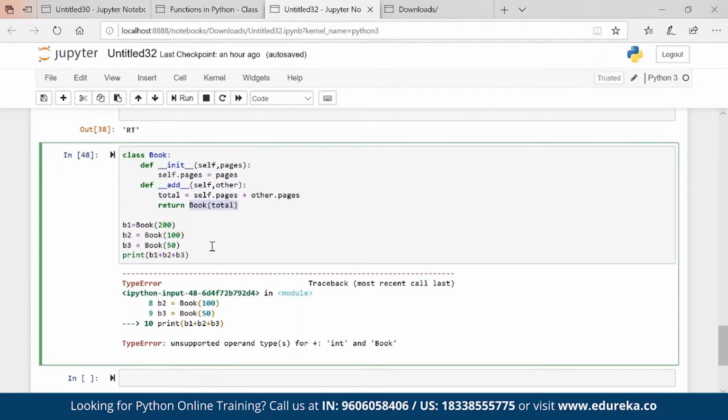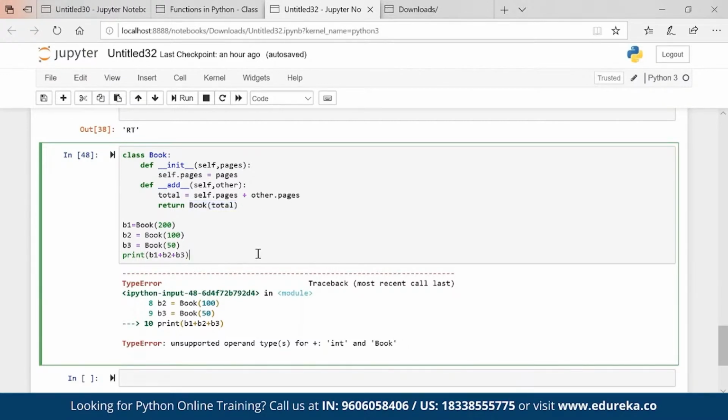So basically what we are doing is, when we are running this command, B1 is going to self, B2 is going to other, we are adding up the values, we are creating a book again, then this book total is going to self and B3 is going to other, and then two books will sum up.